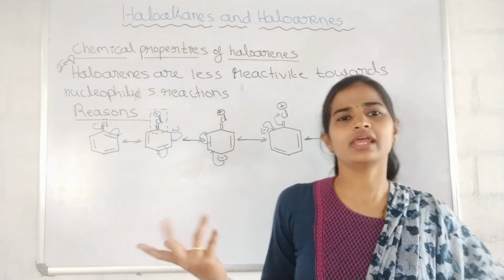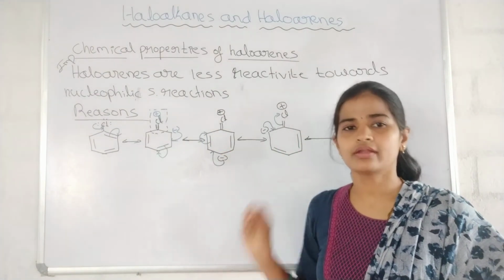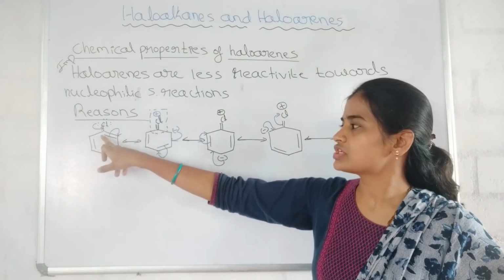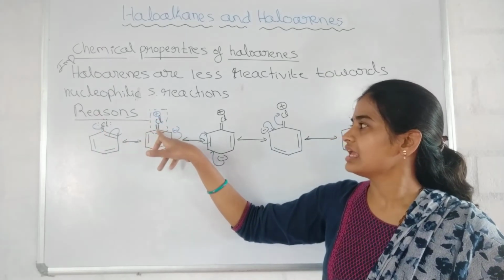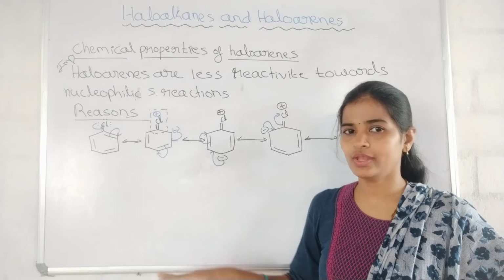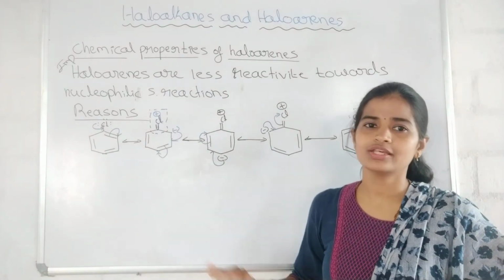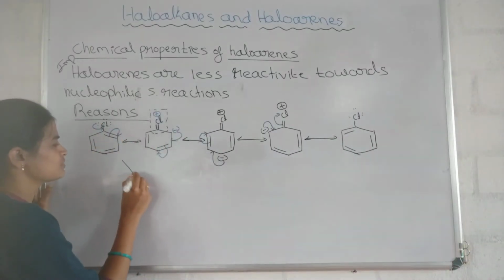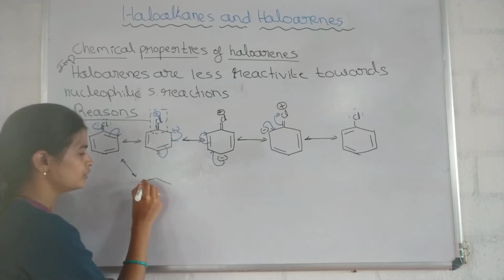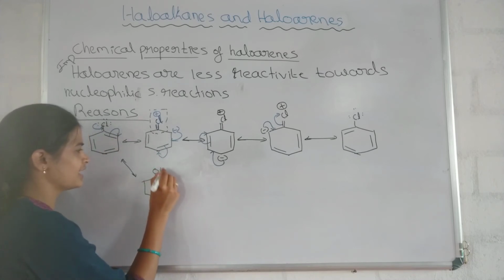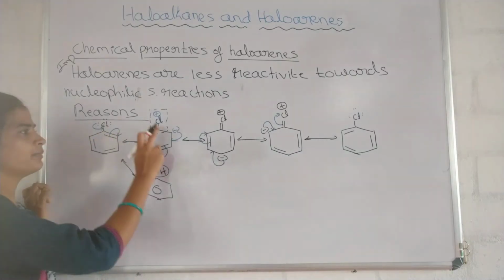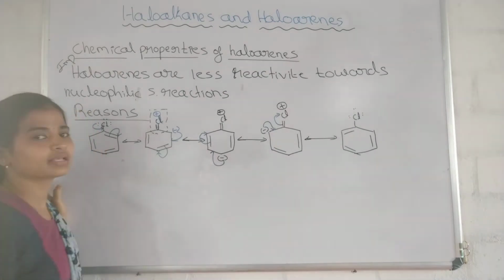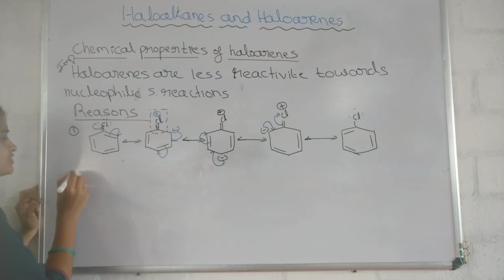For example, I have taken chlorine, but generally I can say halogen atom. Due to the resonance of haloarenes, the formation of a partial double bond between the carbon and halogen takes place. We know that breaking of a double bond is quite difficult. Nucleophilic substitution reaction means I have to break this bond, remove that Cl and attach a nucleophile like OH. Because of the resonance, it has partial double bond character, so it is difficult to break the bond. Got it? This is the first reason.